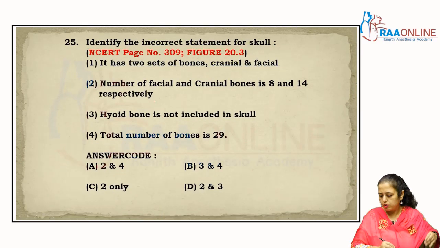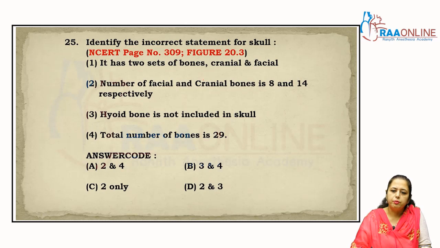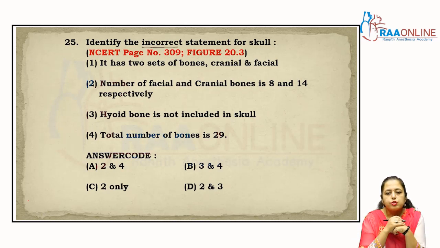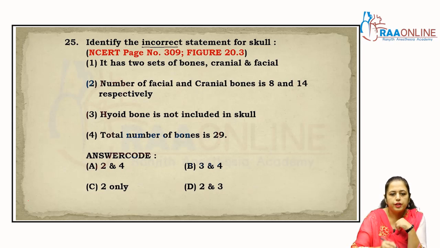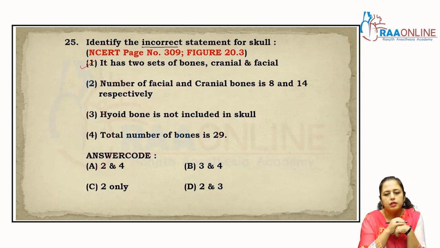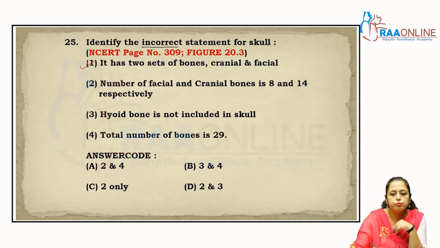Now come to the next question. Identify the incorrect statement for the skull. Incorrect statement, right? It has two sets of bones, that is cranial and facial. It is correct. Clear? According to NCERT, the two sets of bones are cranial, that is 8, and facial, that is 14, that is 22, and with 3 ear ossicles and 1 hyoid bone. So the total number of bones is 29 in the skull, right?